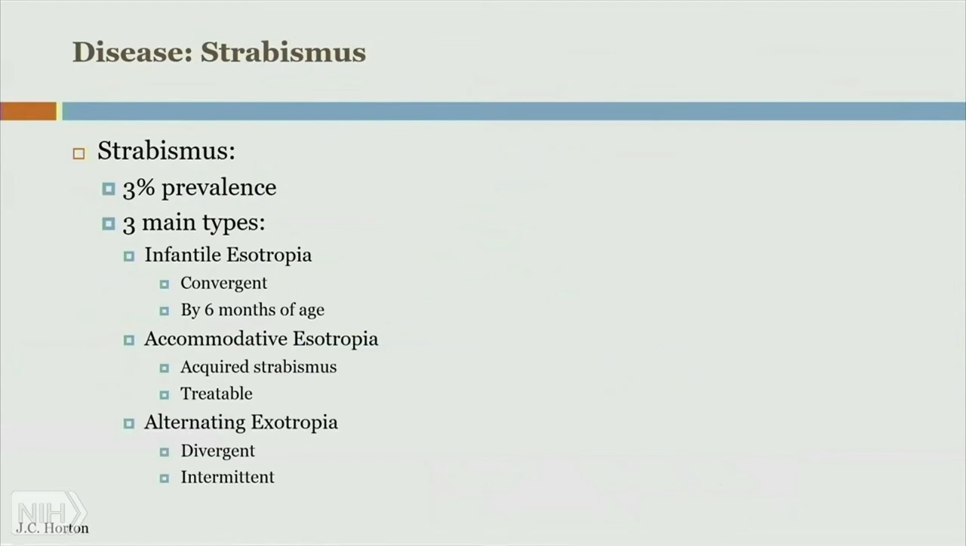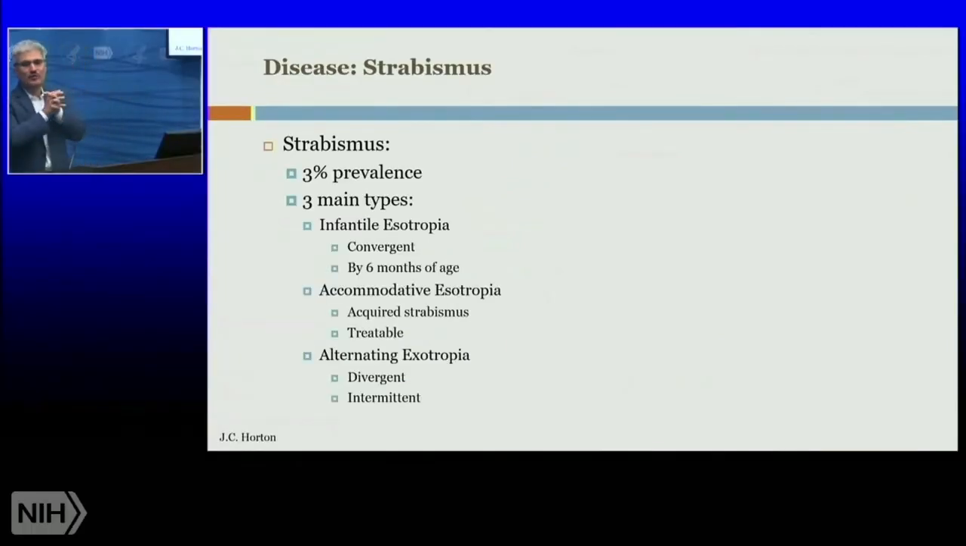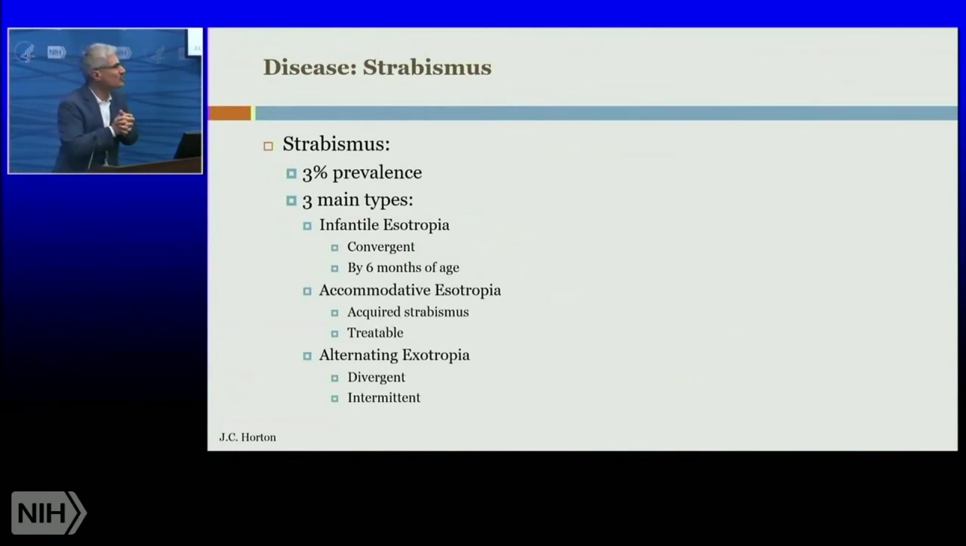Okay, so that was for the eye movement part of the portfolio. What about the disease part? And the main disease obviously affects strabismus. And in strabismus, about 3% prevalence of US children show eye misalignment.